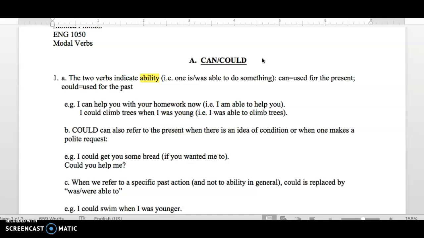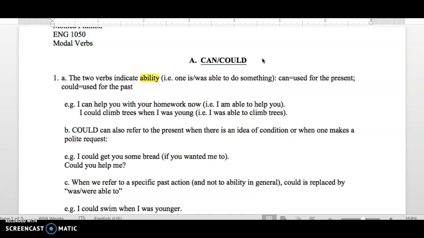Let's start. 1. Can, could indicate ability, and this is their most important use. For example, one is, was, or was able to do something. Can is used for the present, could is used for the past. For example, I can help you with your homework now, which means I am able to help you. I could climb trees when I was young, which means I was able to climb trees in general.